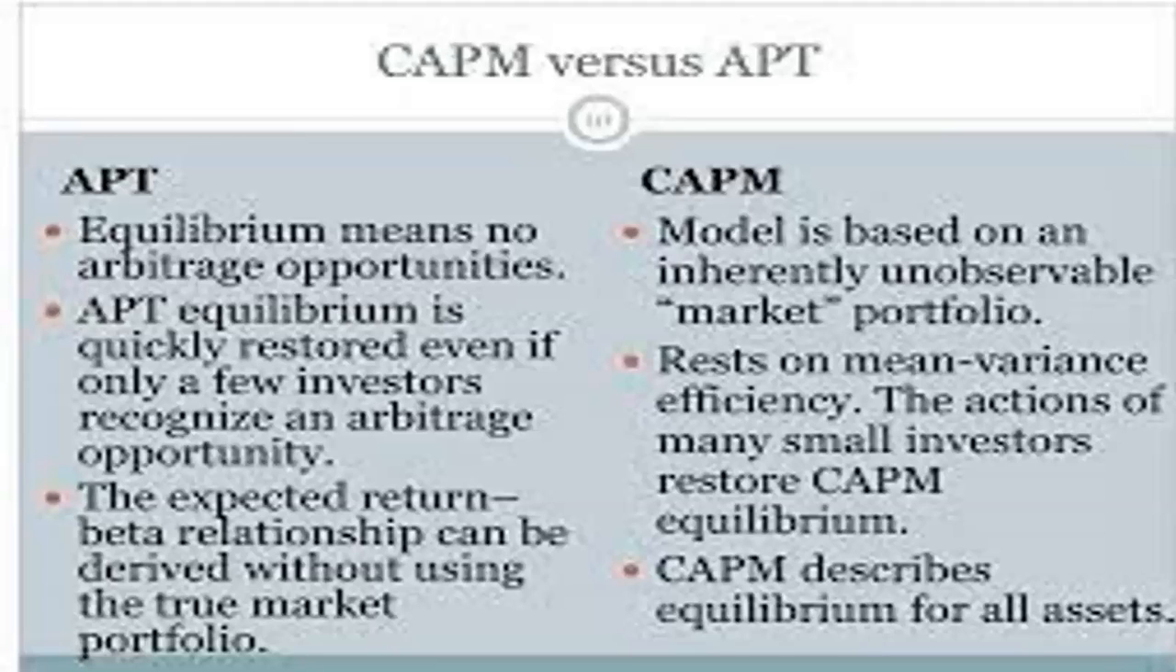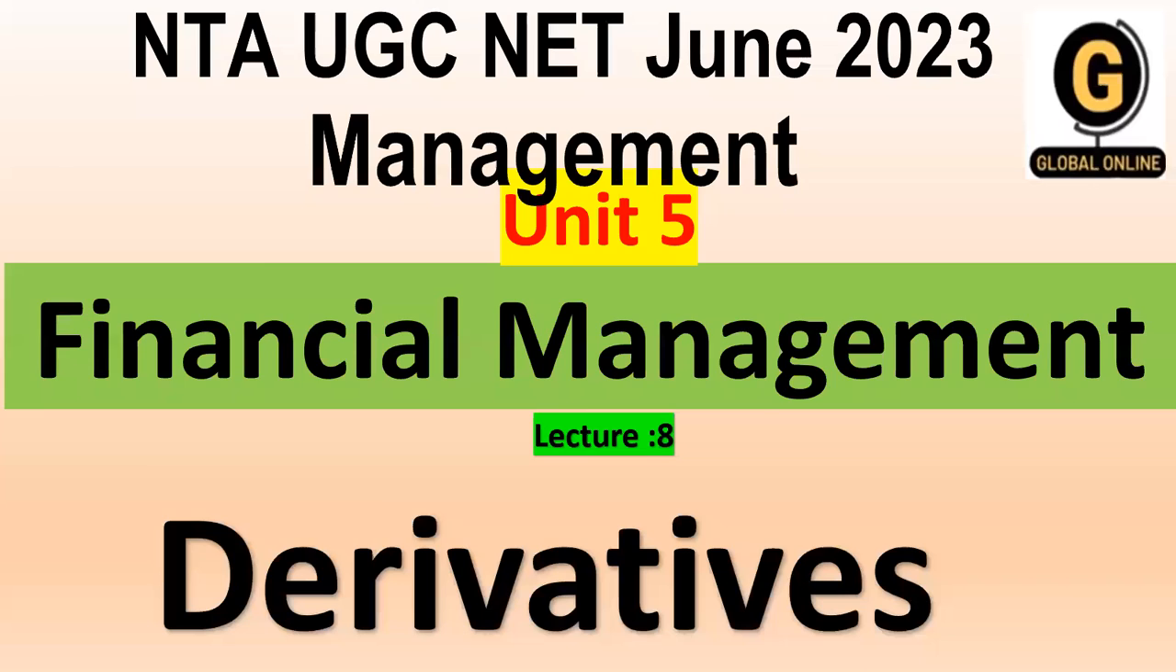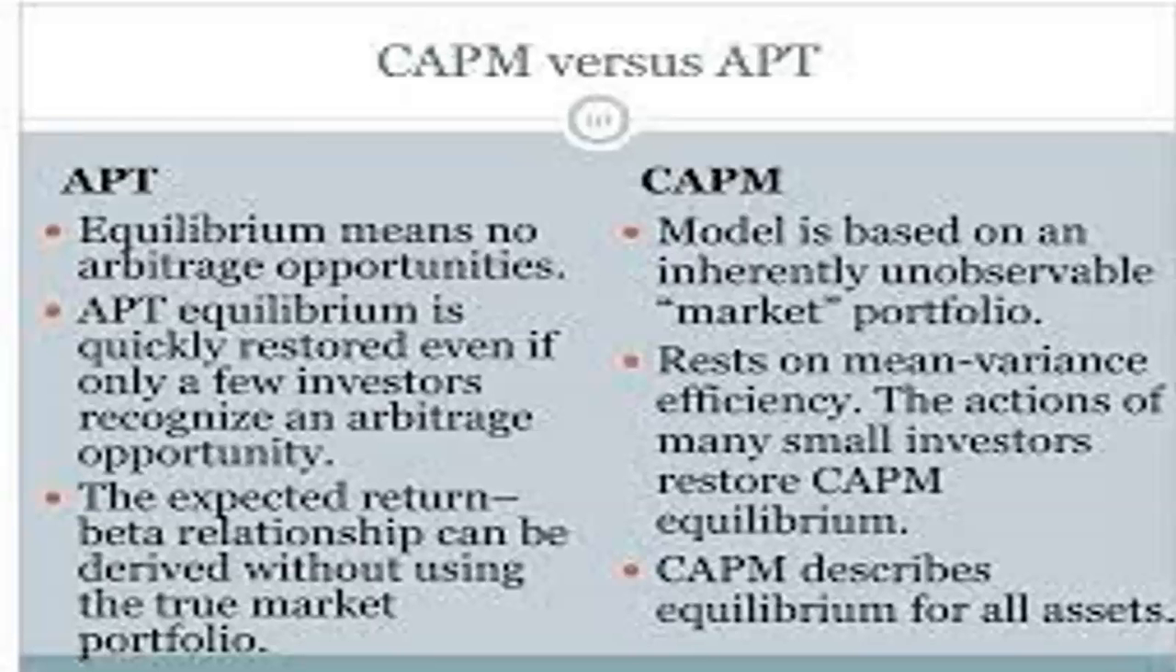without using the true market portfolio. Without using the true market portfolio, the expected return from the beta can be derived in case of APT, but in case of CAPM, it describes the equilibrium for all assets. So that's all in this CAPM and APT.